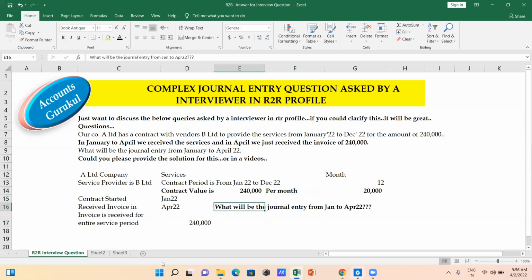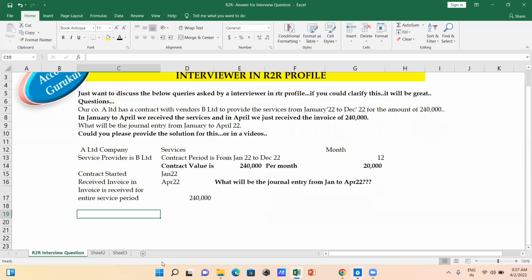Now here, there are 3 entries that are going to be passed, and these are the 3 entries you have to give as the answer to the interviewer. The first that comes into the picture is your provision for expenses as on 31st March 2022.